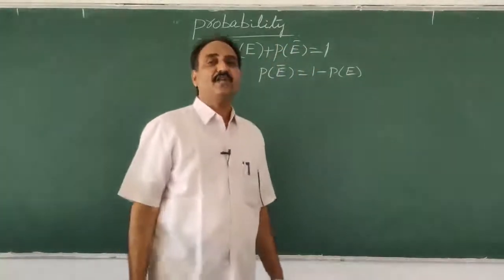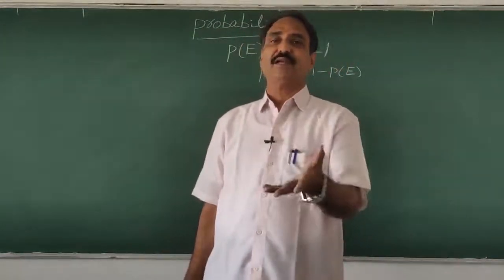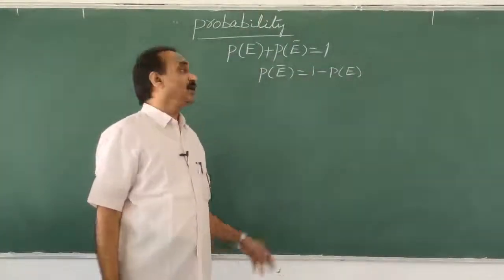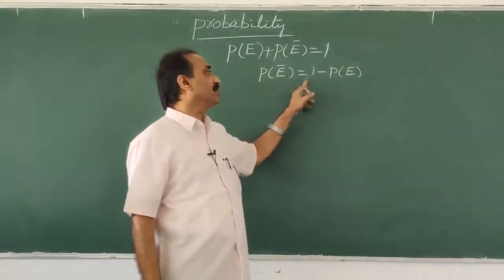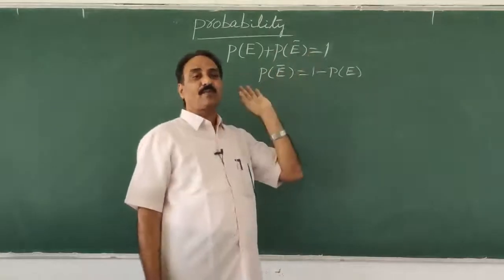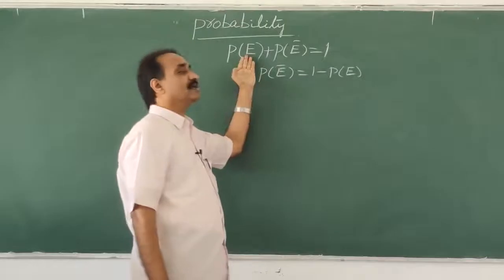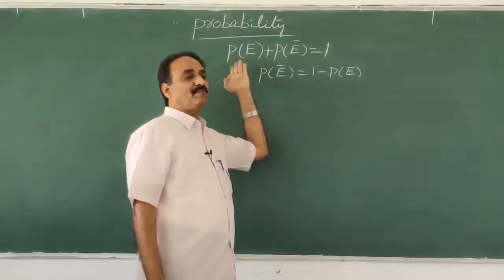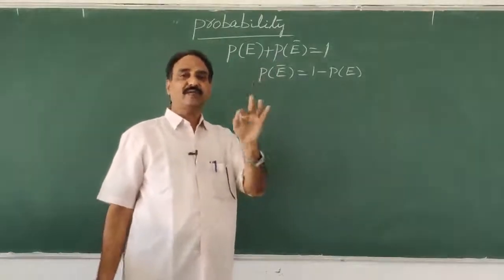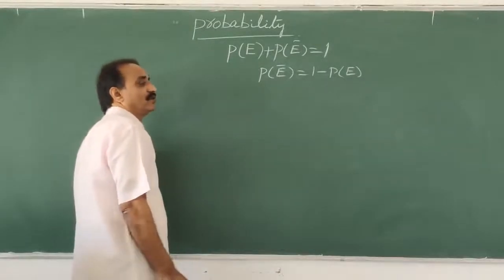If the probability of failure is 1 by 3, the probability of success is automatically 1 minus 1 by 3, that is 2 by 3. My dear students, do you understand now? So P of E bar is equal to 1 minus P of E, and P of E plus P of E bar is equal to 1. You can say E, A, or B, whatever term we use, the probability of the event plus its complement is always equal to 1.